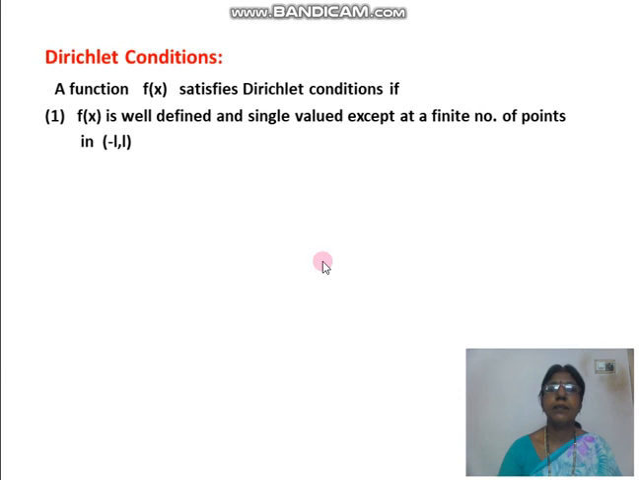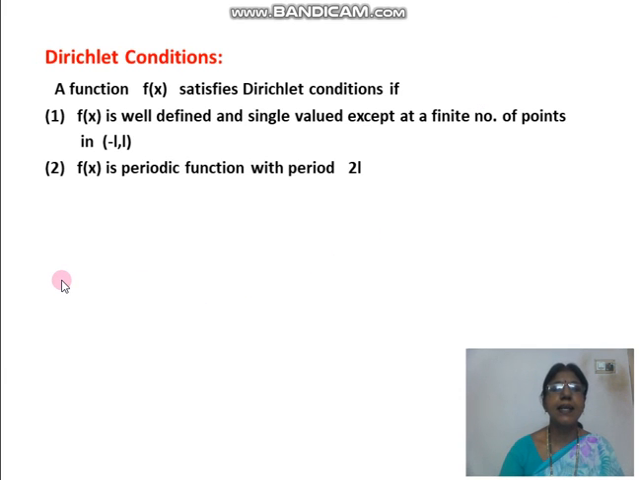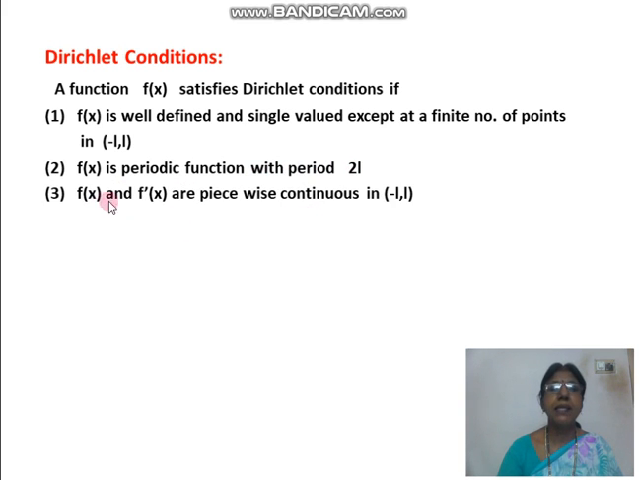Now we see the second condition. f of x is a periodic function with period 2L. Third one, f of x and f dash x are piecewise continuous in minus L to L. Any function f of x that satisfies these three conditions, we say the function satisfies Dirichlet conditions.